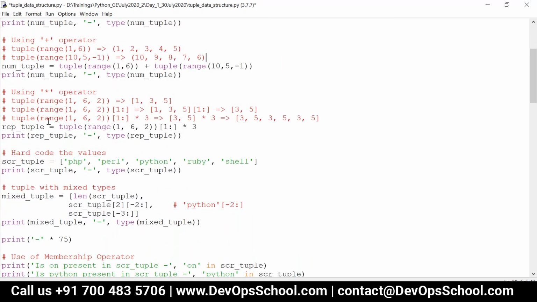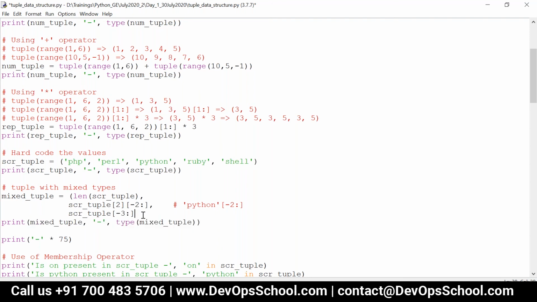And similarly over here using the star operator, it works in the same way, I just have to change the parentheses. Whatever you are using for indexing should not be changed. Indexing should always be represented in a pair of square brackets only. That should not be changed at all. Also here, the tuple I have to give within a pair of parentheses, and then here also within a pair of parentheses.